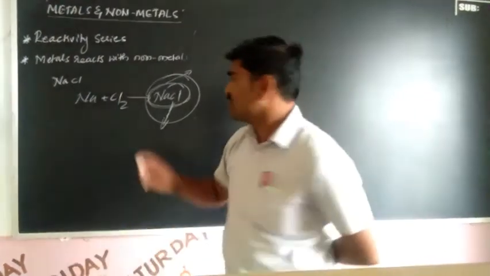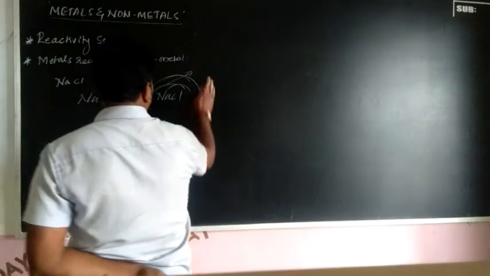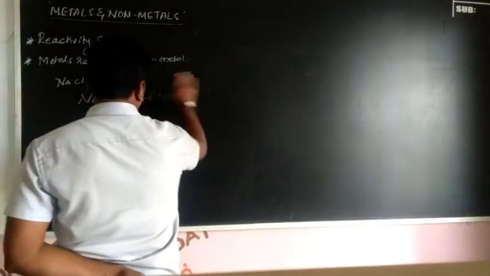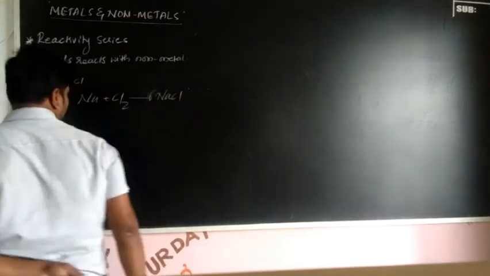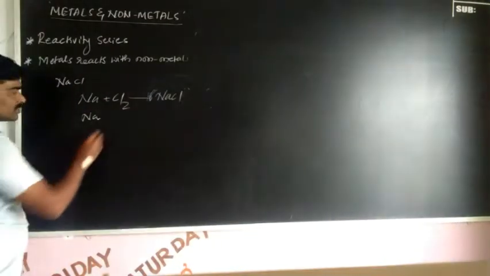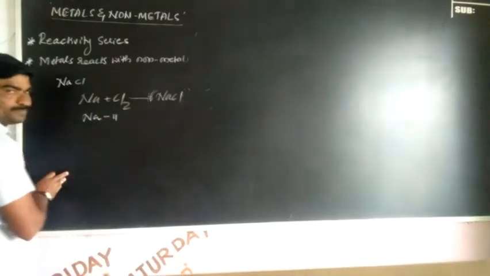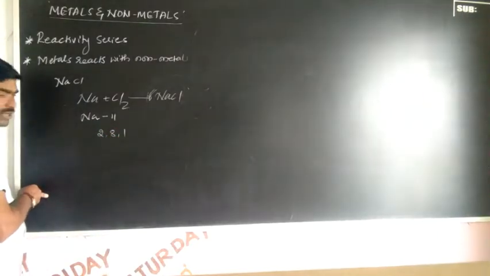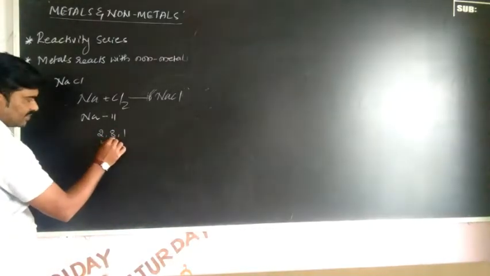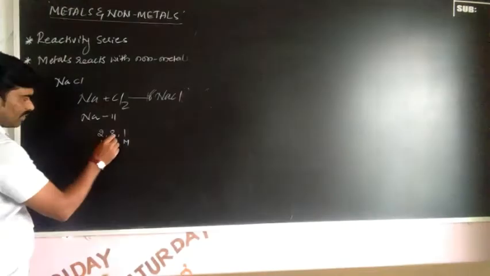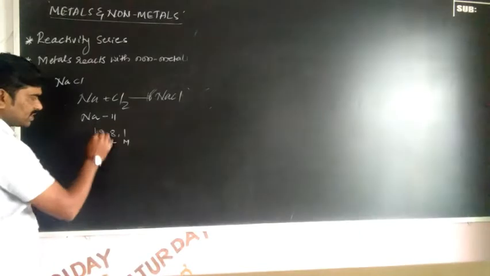Is it clear? So, formation of sodium chloride: when metals react with non-metals, we get a salt, NaCl. You know very well about sodium. Its atomic number is 11, and its electronic configuration is 2, 8, 1. This is the K shell, this one is the L shell, and this one is the M shell. So 8 plus 2, how much? 10.